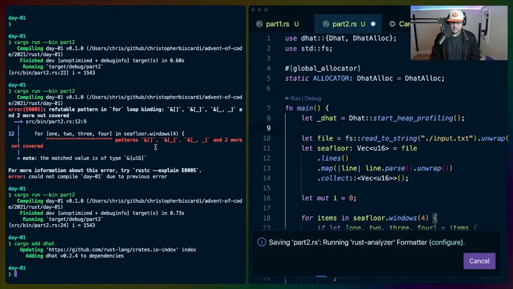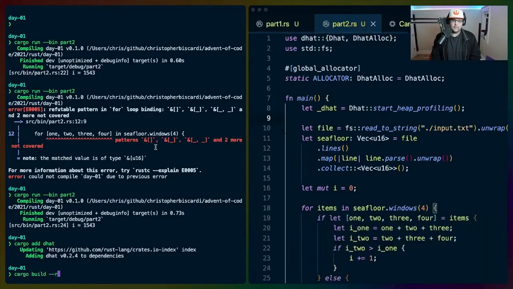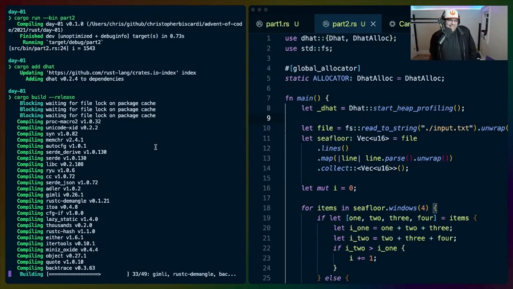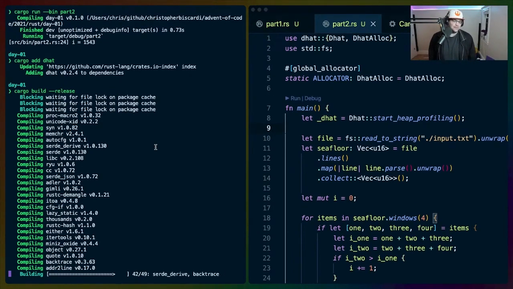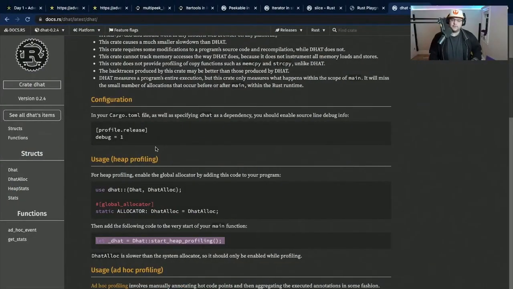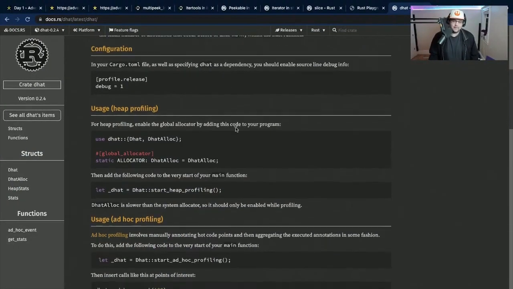And then if we cargo build release, what is dhat? That's going to be the name of the YouTube video that I create to talk about dhat. I don't even know if that's how you pronounce it. I just find it hilarious to pronounce it like that. Dhat as a high level thing will do some profiling to determine how much you're allocating, basically.